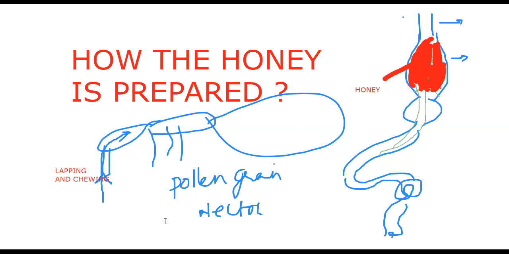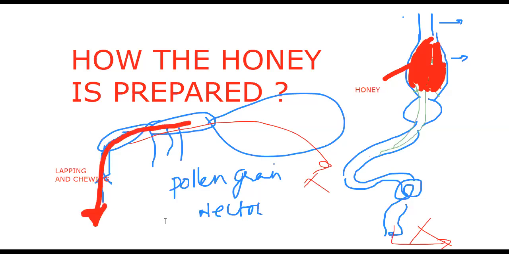Then how will it come out? That's the question, isn't it? Let us try: crop, gizzard, ventriculus, ileum, colon, rectum, anus. Will it come out that way? No, because it's a long distance, and if it came like that you might call it fecal matter. No, it is not coming that way. Honey is not fecal matter, at least. Then how will it come out? That's what I asked your excuses for while explaining this. Then it will come like, yeah, it will come.